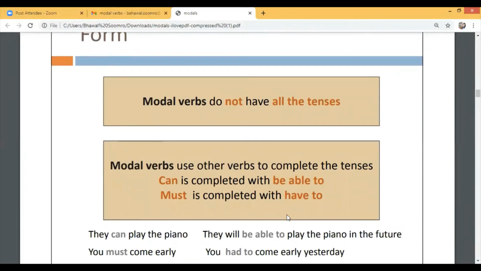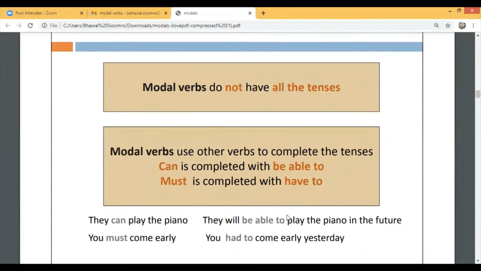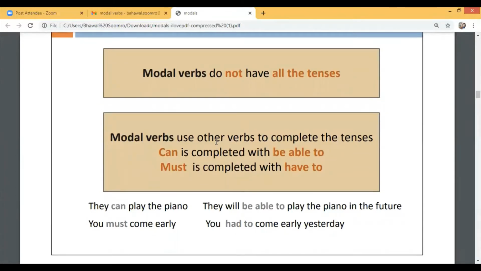Modal verbs do not have all tenses. They use other verbs to complete the tenses. Like can is completed with able to in the future, must is completed with have to in the past. They can play the piano, this is present. If we want to use this ability for the future, we can say they will be able to play the piano in the future. They must come early, so the past can be they had to come early yesterday.